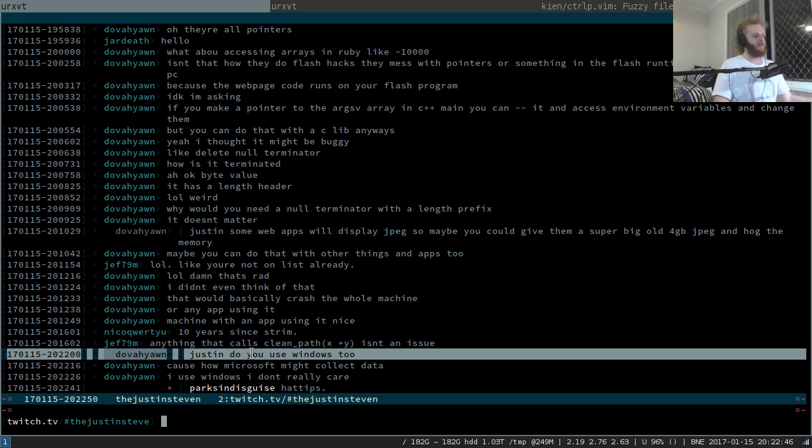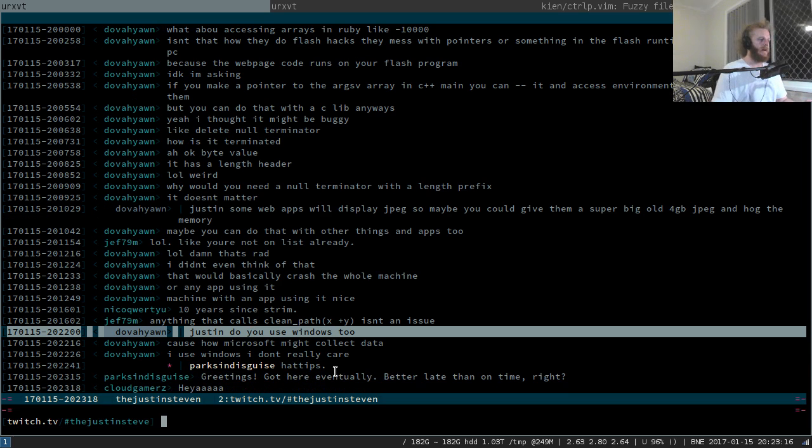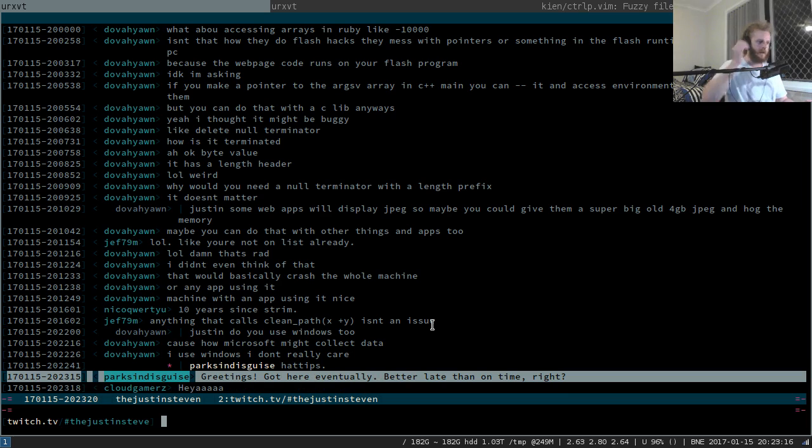I run IDA from Windows. I run Excel from Windows when I really feel like doing some spreadsheeting and looking at some numbers. That's basically all I use Windows for, except for when I'm doing Windows pwnables or practicing Windows exploitation. I'll use Windows, of course, but apart from chucking some numbers into Excel from time to time or chucking binaries at IDA, I don't use Windows. Better late than on time.